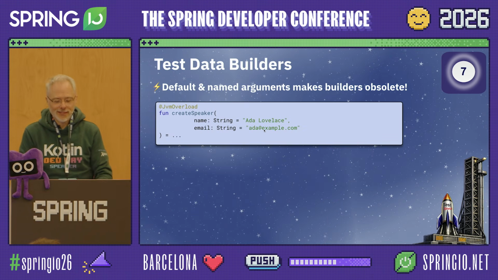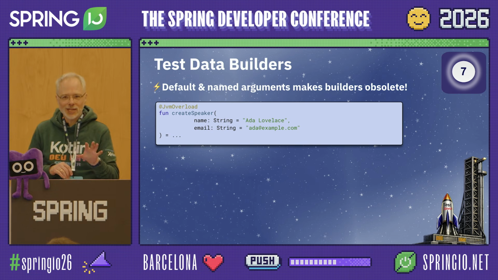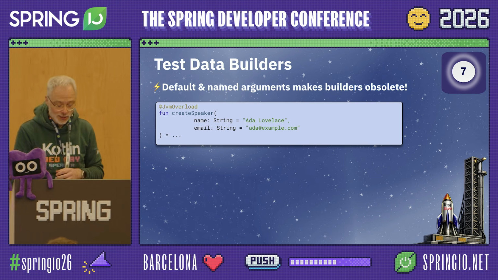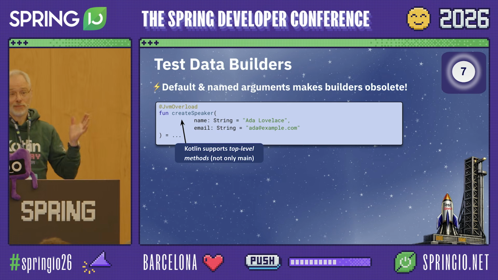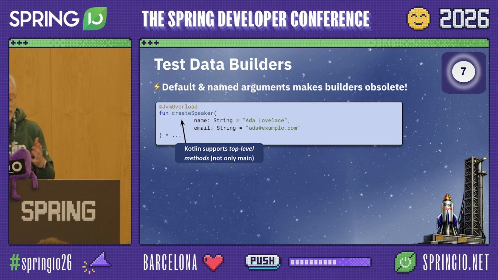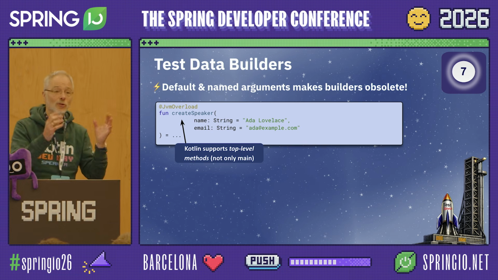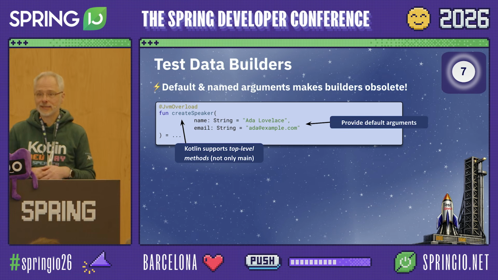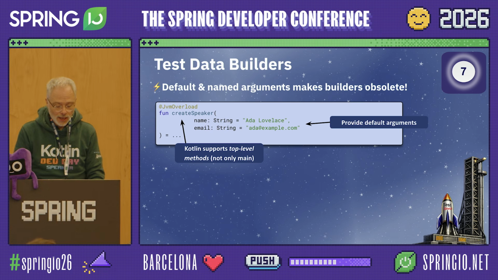And the interesting thing is that with very, very basic Kotlin features, you can actually solve this problem in a considerably more elegant way. So first of all, in Kotlin, you have so-called top-level methods. You also have them now in Java, at least for the main method, not for the rest. Kotlin has them for everything. So every method you can define top-level, not bound to a class or an object. And second, Kotlin provides default arguments. Great feature.